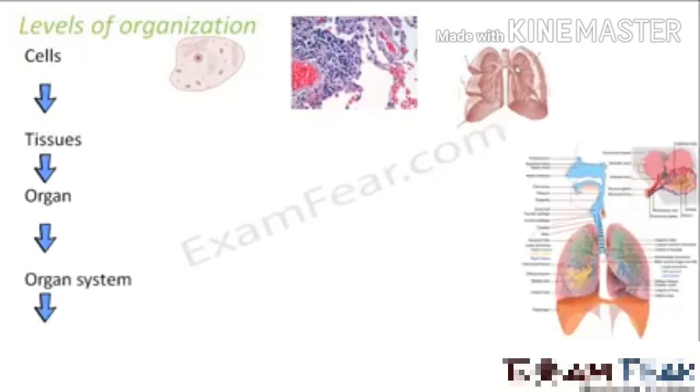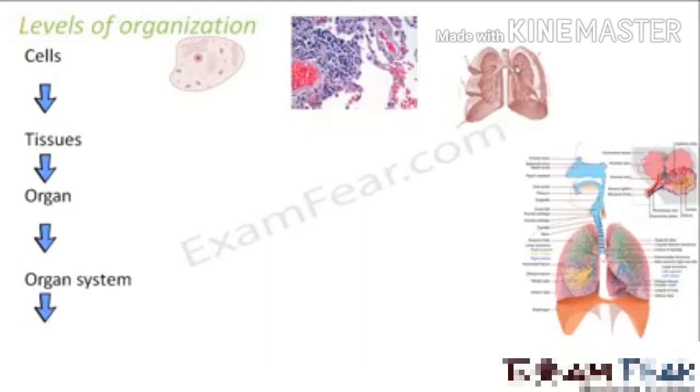Now these organs will finally join together to form an organ system. For example, the lungs. So the lung is just one organ. Similarly, you will have many different organs and those organs will join together to form an organ system. For example, here I have shown you the respiratory system. So here, if you see, this is the respiratory system.